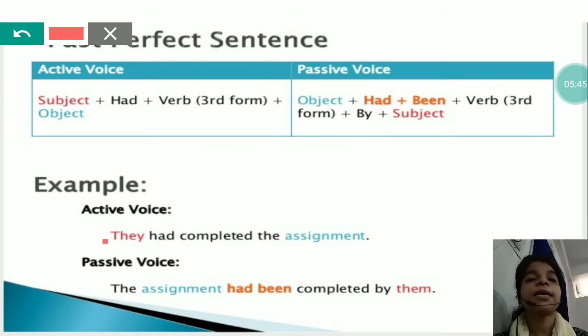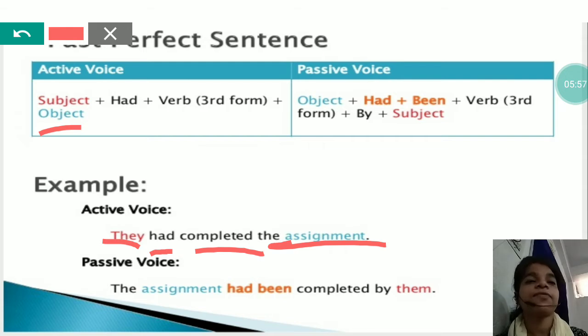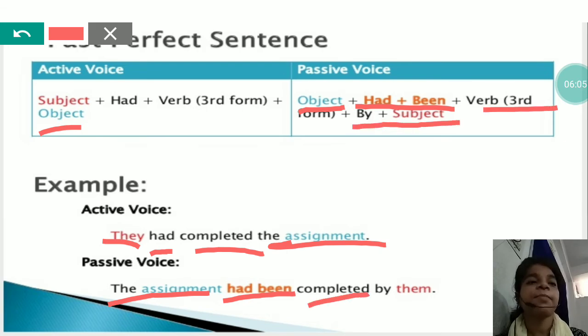They is the subject, had is there, we have only one option, had, then V3 completed, then the object is assignment. In the passive, first of all the object, so the assignment, then had been, then V3 completed, and then by plus subject.